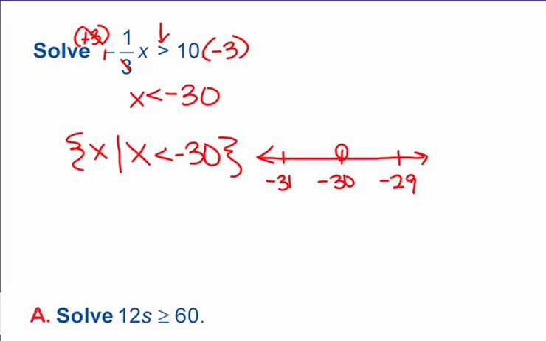Again, we should know x is less than because the inequality sign, if you look at it as a mouth, is not eating the x. So we're going to go backwards to show that it's less.